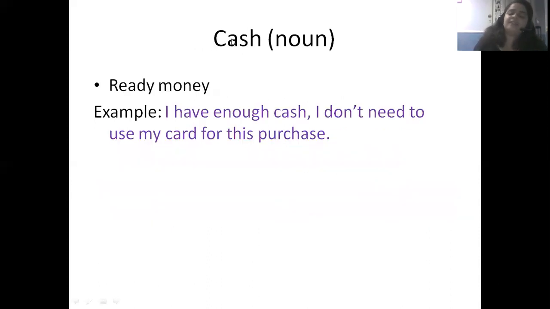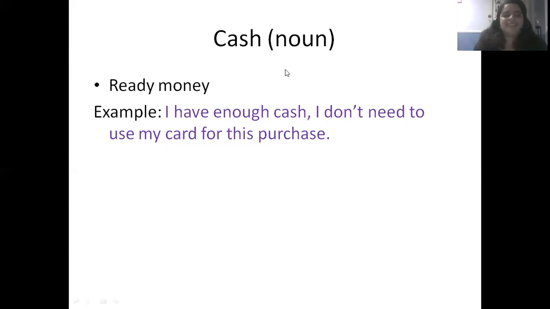Next, we are going to see the word cash. Cash as a noun. And this is very simple. It's just the money that we use every single day, like bills, coins, that is cash, ready money. I have enough cash. I don't need to use my card for this purchase. That means that I have dollars, and I can pay for this with my cash. I don't need to use the card.